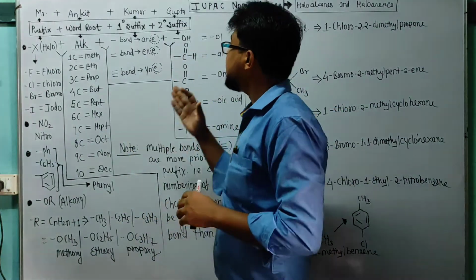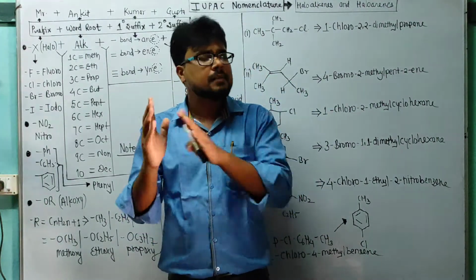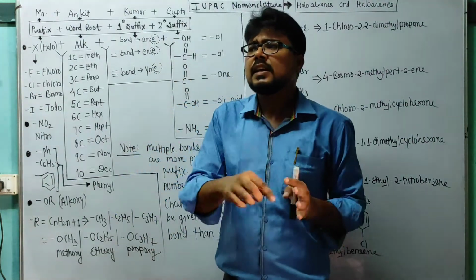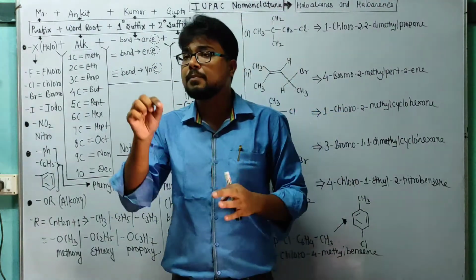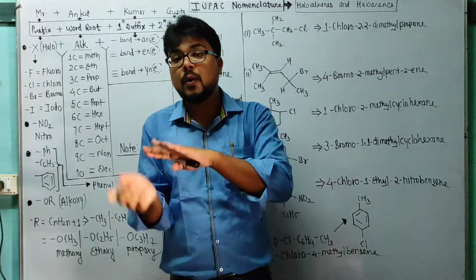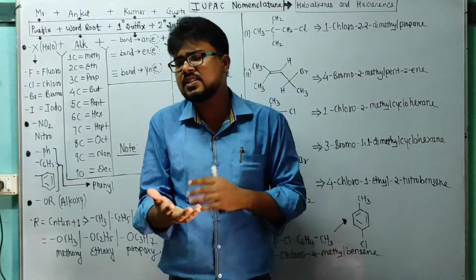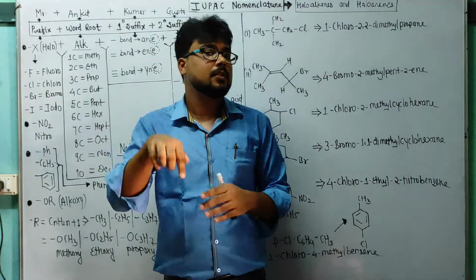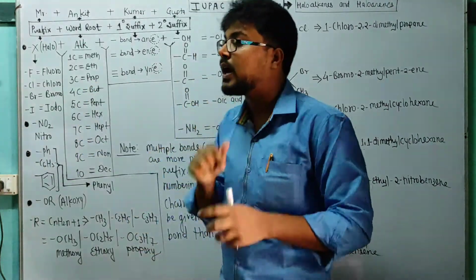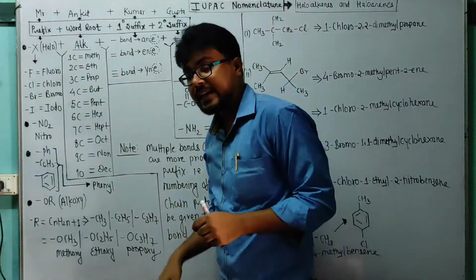Okay, and students, one more important thing, if single bond is there, sometimes the examiner doesn't mention whether bond is present or not, but you have to make bond between carbon and carbon, and if no bond is mentioned, it means it is single bond. If double bond, then he or she will mention, and if triple bond, he or she will also mention that the bond is present between two carbon atoms or in a carbon chain. Next, secondary suffix.